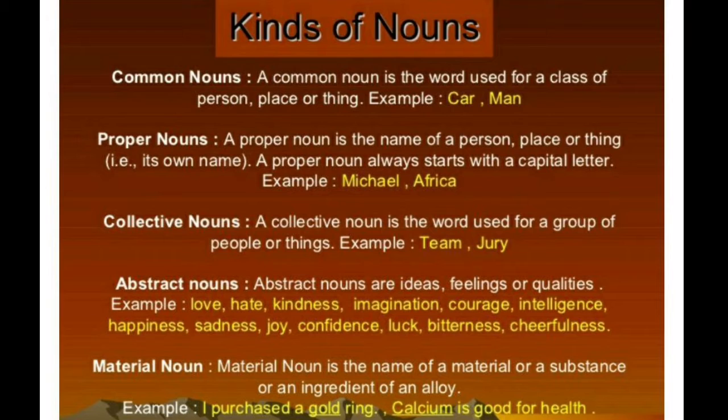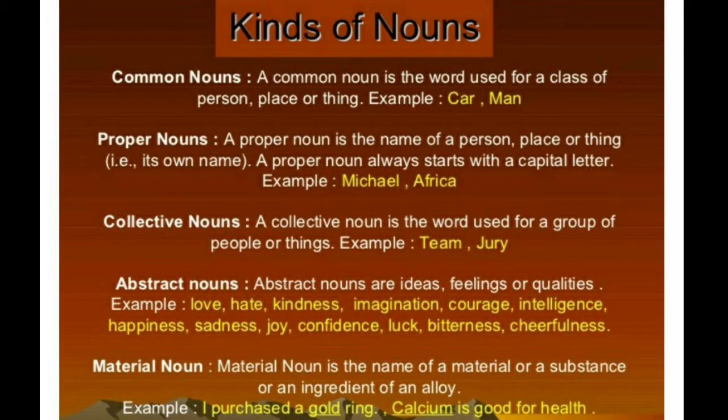Here in this display it is Michael, and for place it has given Africa. In the common noun for thing, car was given as an example, a word used for a class of things. And here for name of the place, Africa is given.